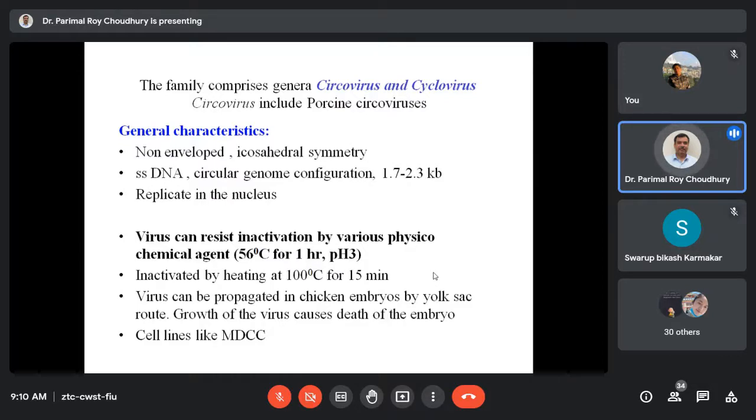So the viruses of our importance, of course, there are many members identified under this particular family. Circovirus and Cyclovirus are the two genera under this Circoviridae family. We'll be discussing the Circovirus genus, which includes the Porcine Circoviruses. And Porcine Circovirus disease is what we are going to discuss under this particular topic in this family. But you must understand the general characteristics of this group of viruses.